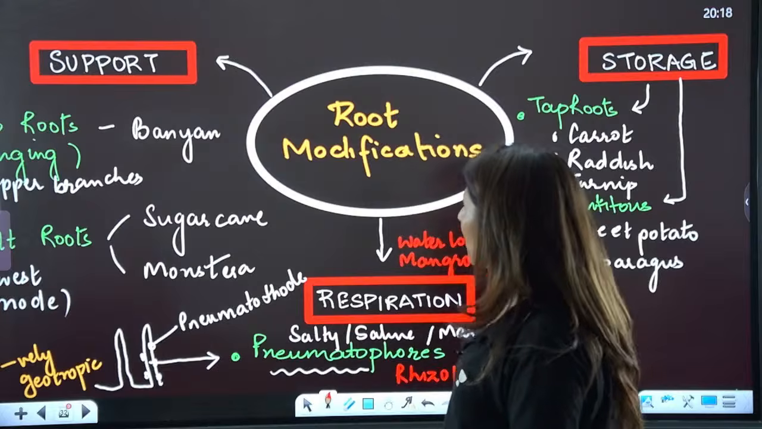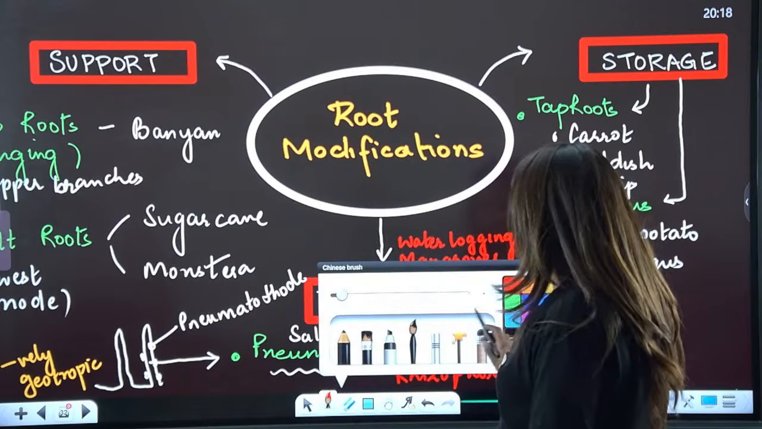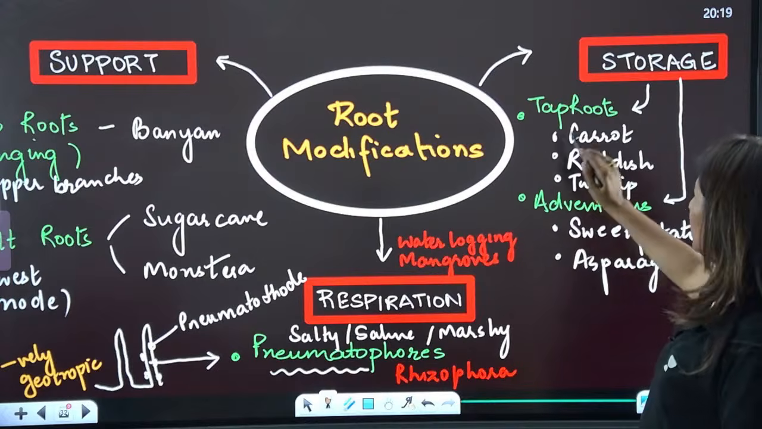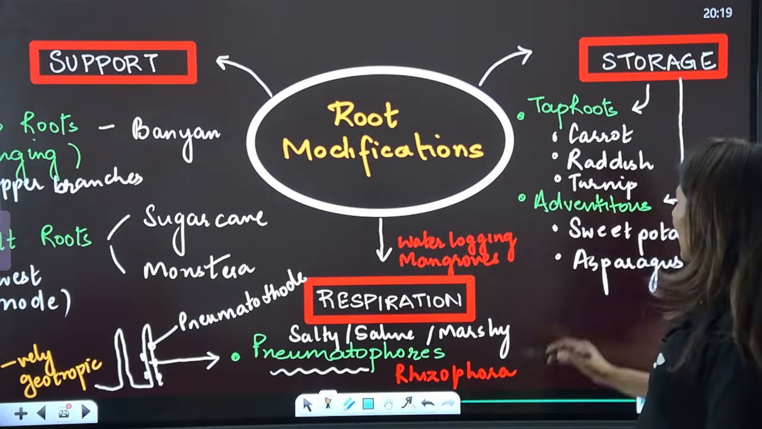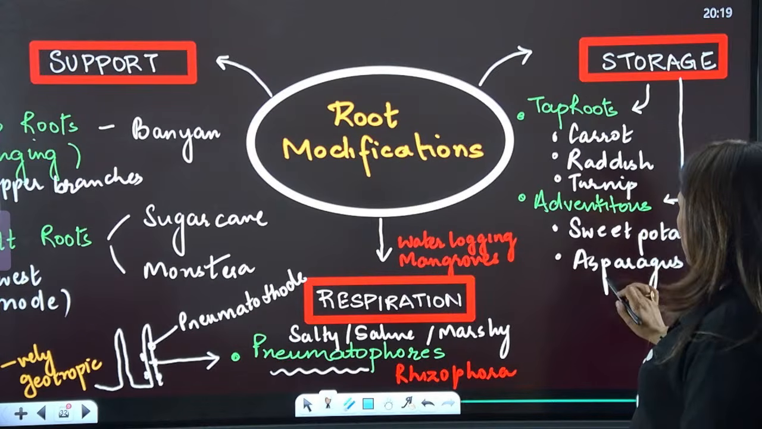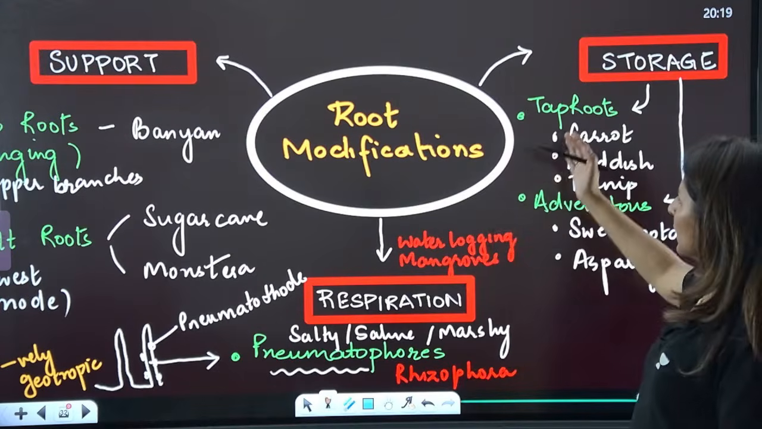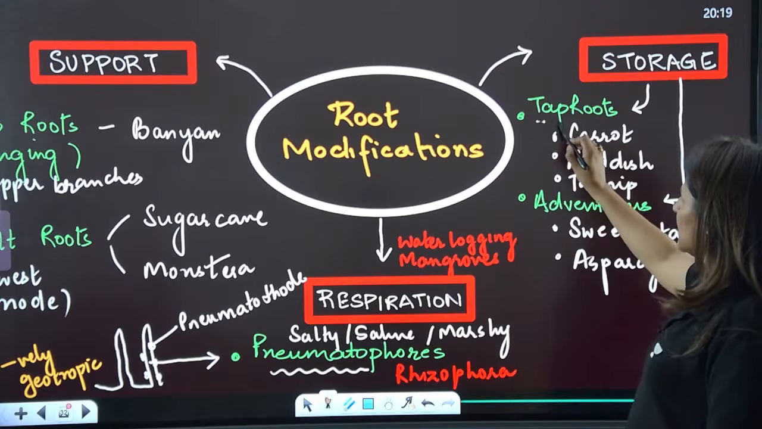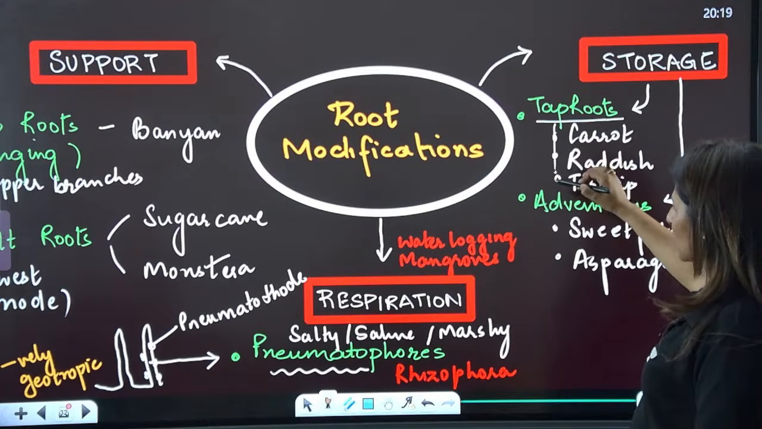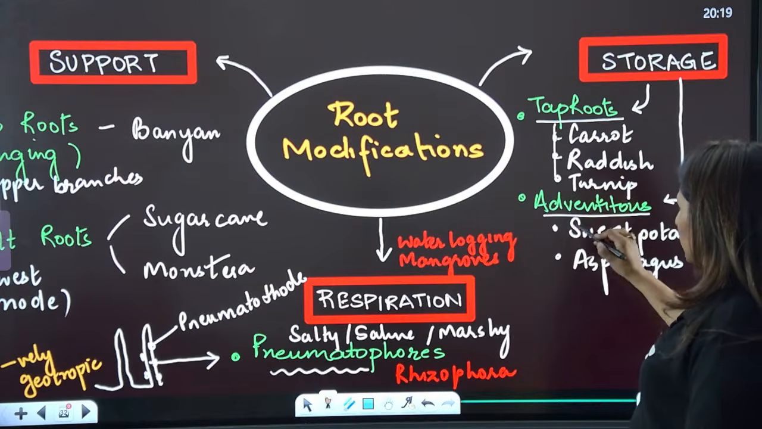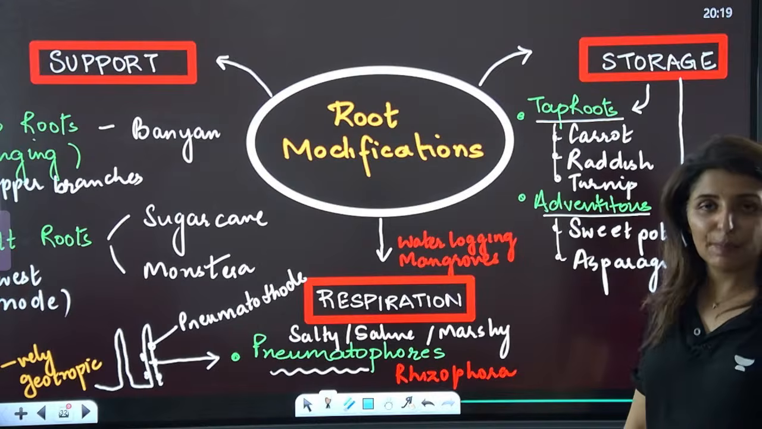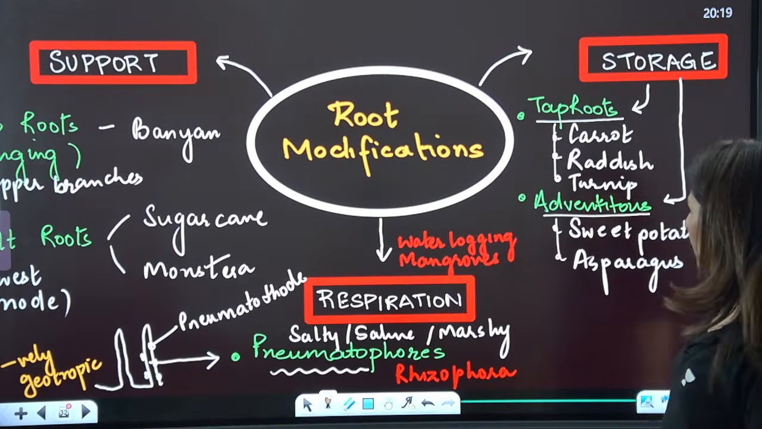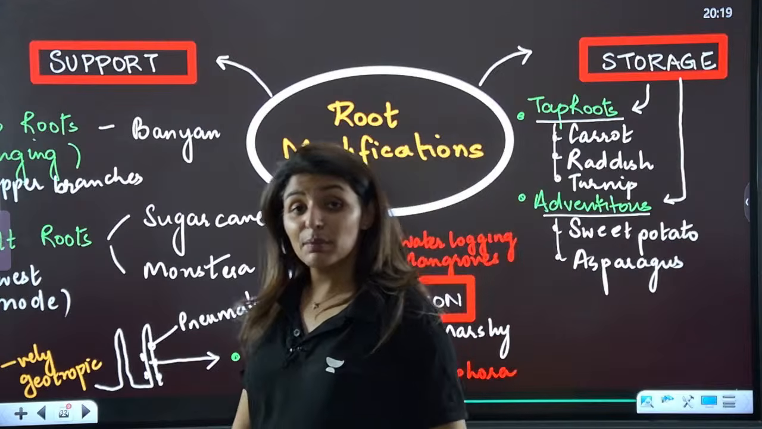Now, talking about root modifications, root modifications are for different purposes. Some roots store food, like carrot, radish, turnip, sweet potato, and asparagus. It can either be a taproot or adventitious, both can store food. These three examples are the tap roots which are storing food, while sweet potato and asparagus are the examples of adventitious roots which are storing food. Are we clear?